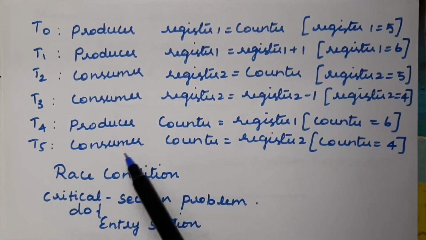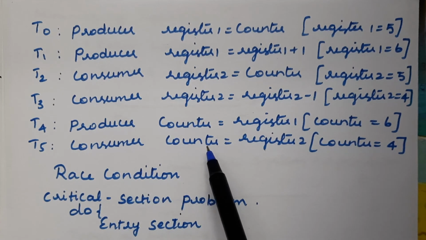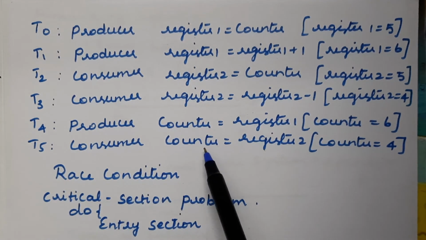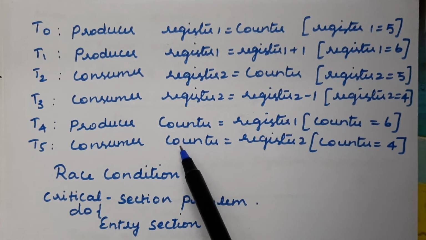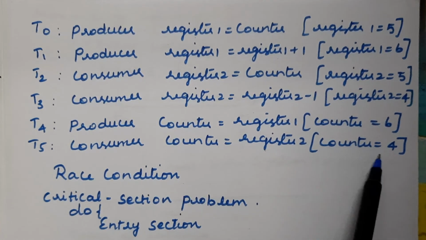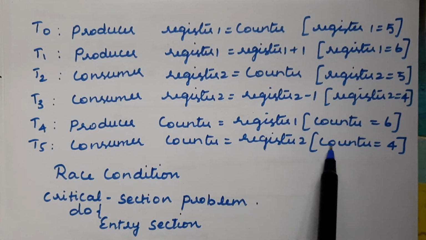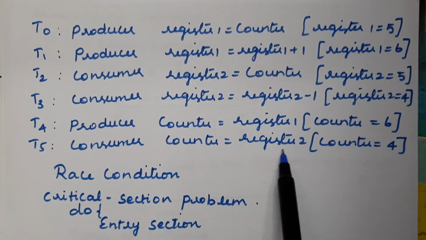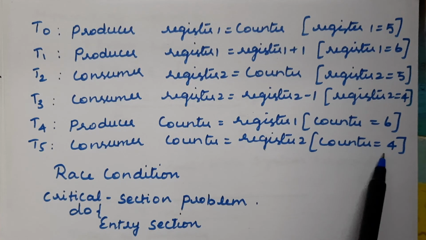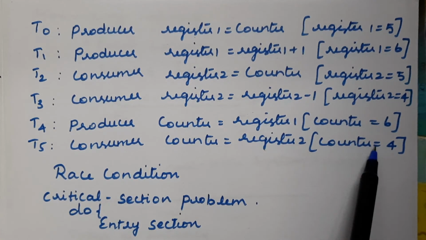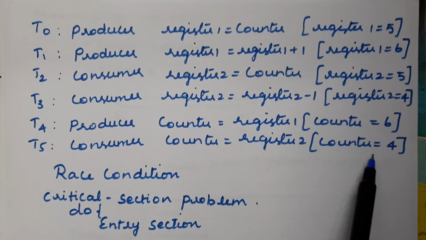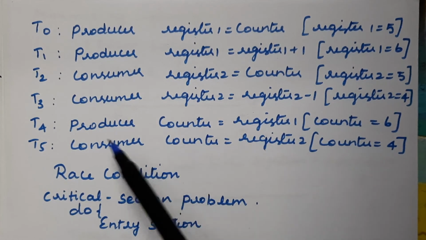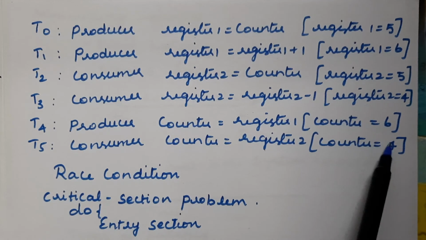At time t5, the consumer executes the remaining, last instruction, counter equal to register 2. Here the register 2 value is assigned to counter. Now the register 2 value is 4, right? So this could be the final outcome. If you execute these instructions, you are getting an incorrect result. The actual counter value should be 5, but you are getting 4 at time t4 and t5, so you are not getting the correct result.